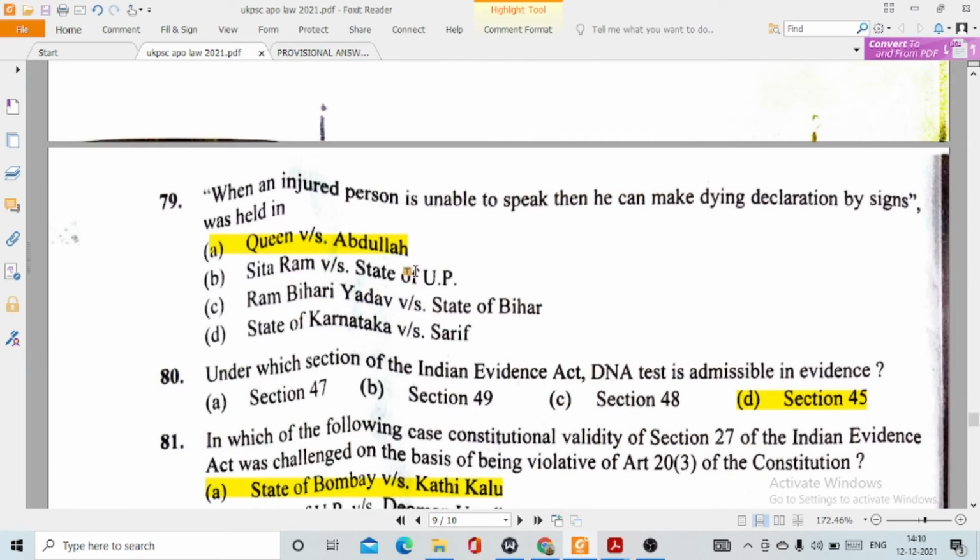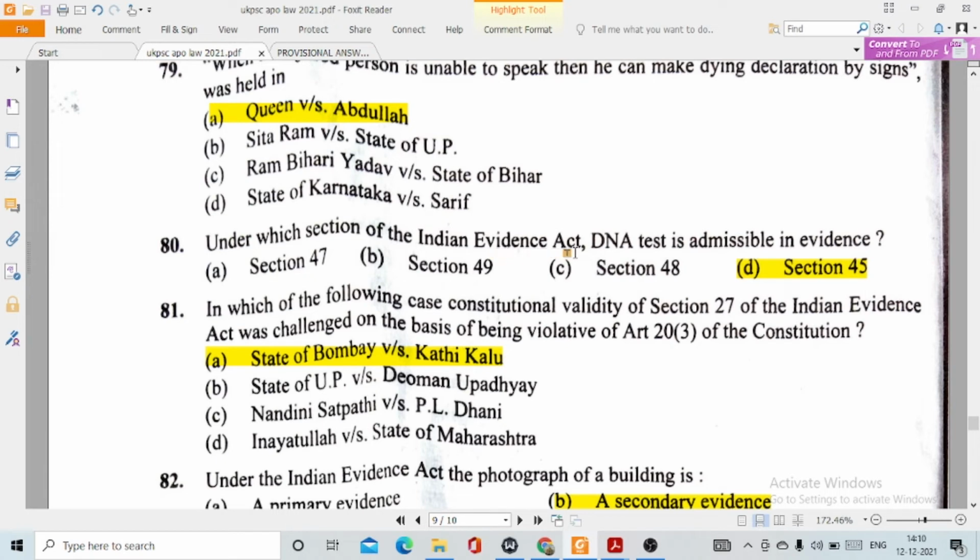79. When an injured person is unable to speak, then he can make dying declarations by signs. Was held in this option number A, Queen versus Abdullah. 80. Under which section of the Indian Evidence Act is the DNA test admissible in evidence? Option number D, section 45.